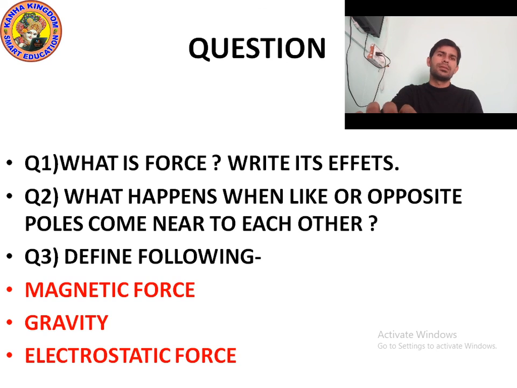In the next class, we will study examples of electrostatic force. We will also study the buoyant force, and then we will move to energy. Different types of topics we will study.